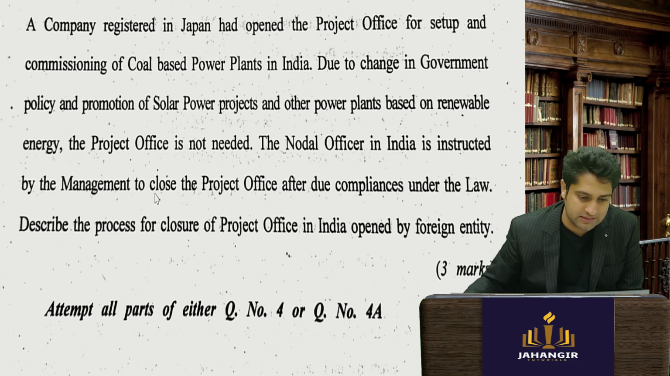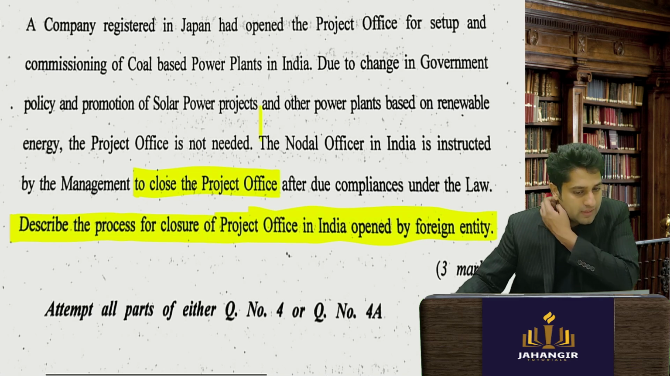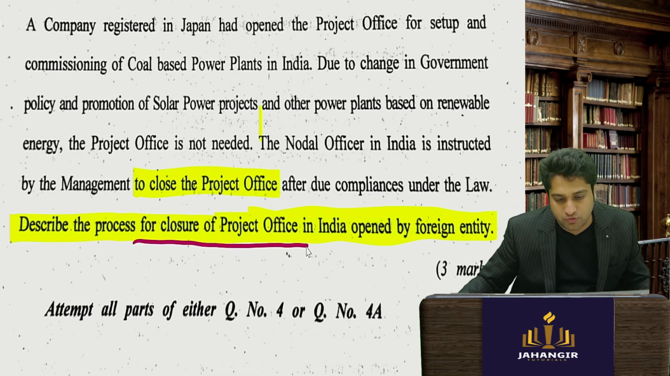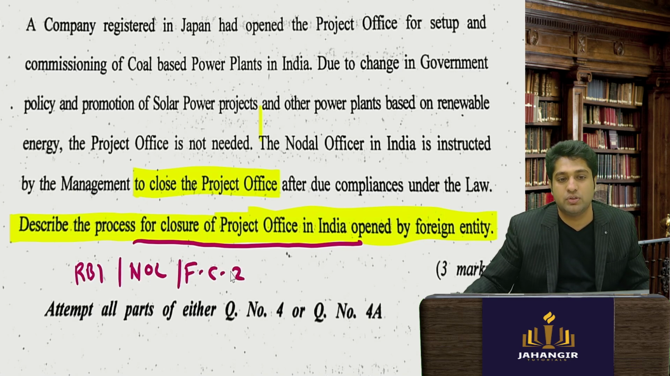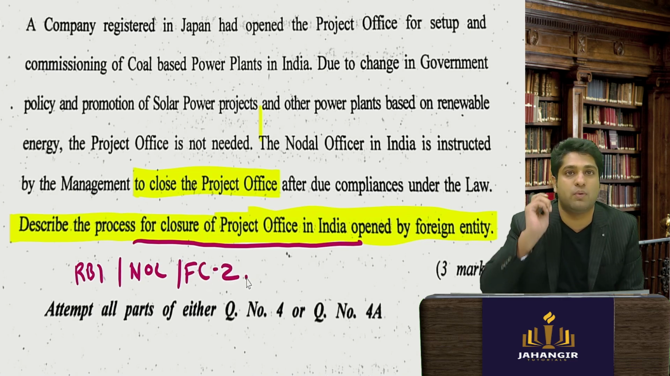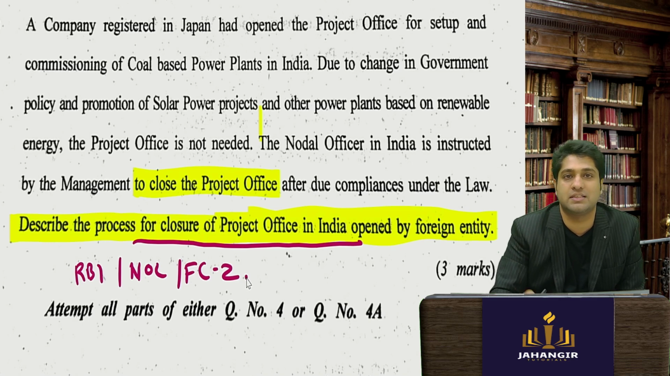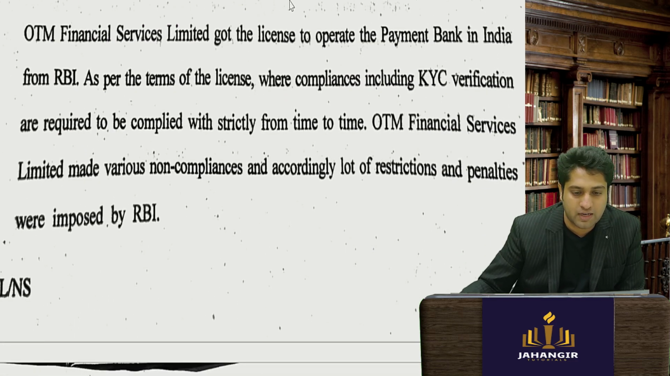The nodal officer is instructed to close the project office after due compliance. Describe the process of closing of the office opened by the foreign entity. Now again, if you want to close your project office, you require RBI approval, you require NOC from the income tax authorities, you need to file form FC2. Okay, these are required. You need to ensure that all the compliances and all the compliance in labor laws etc. are complied. Then they have asked again a question